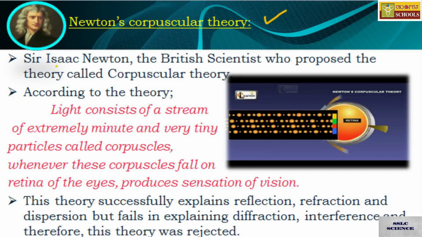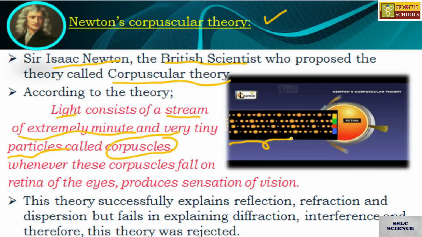Sir Isaac Newton, the British scientist, proposed this theory, named corpuscular theory. According to this theory, light consists of a stream of extremely minute and very tiny particles called corpuscles.